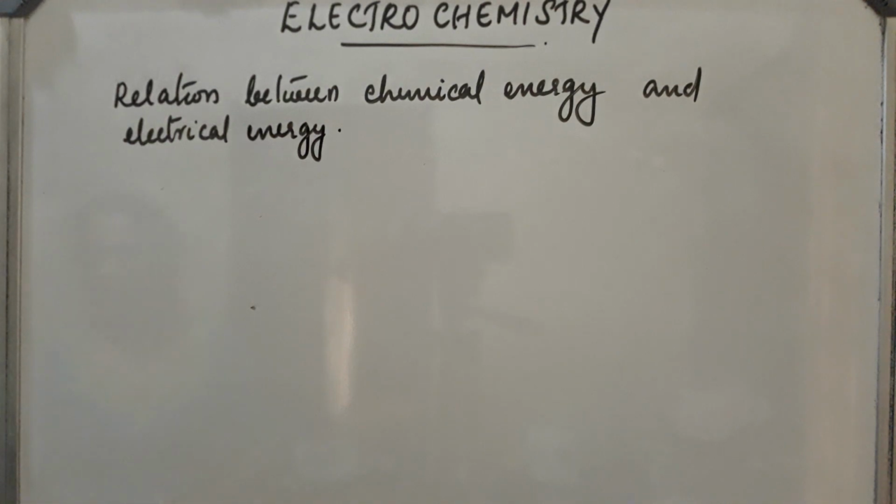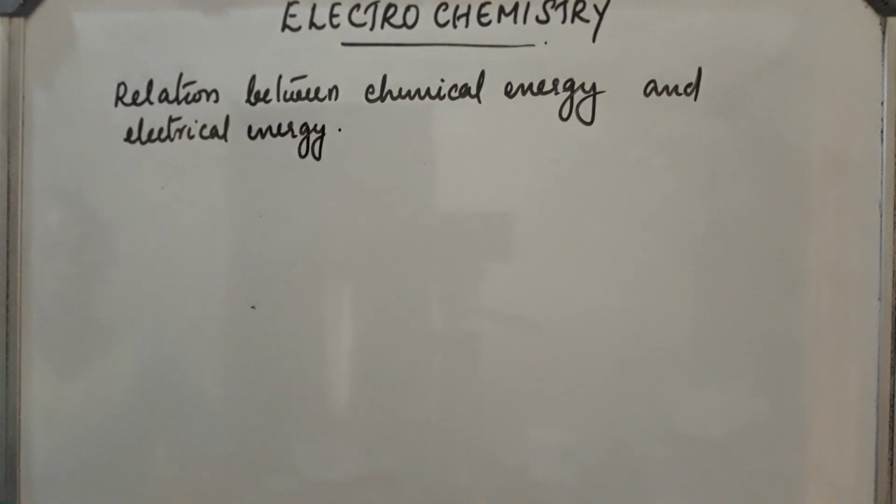Now, it deals with the study of chemical changes which occur on passing electric current into certain chemical systems and also with the generation of electrical current by carrying out certain chemical reactions. So, now what is electrochemical change?